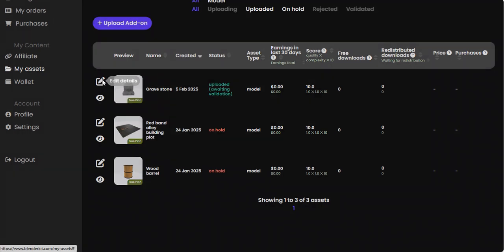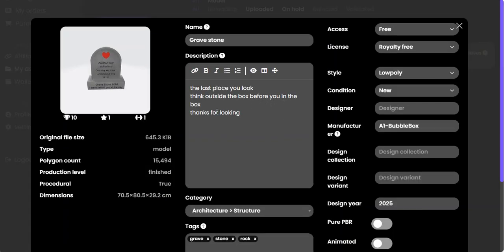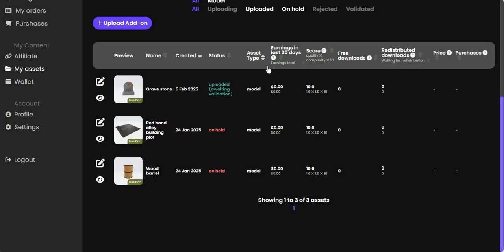Oh yeah, and obviously my description is here. The last place you would look, think outside the box. Says thanks for looking. That's my text message. As I said, I've only just uploaded it just now. So Red Band Alley.